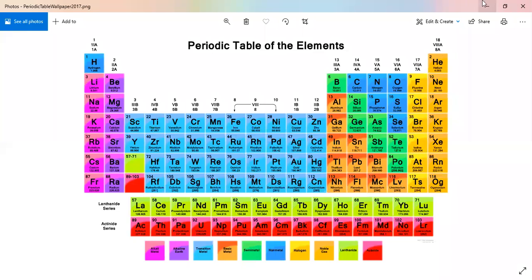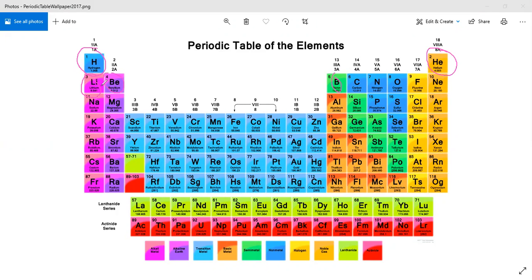Hydrogen is the first element having atomic number 1, then helium, then lithium, beryllium, then boron. So atomic number increases regularly from element to element. Moving from hydrogen to helium, the number goes from 1 to 2. From helium to lithium, it goes 2, then 3. So there is a proper increase in number, a proper regularity in the modern periodic table.